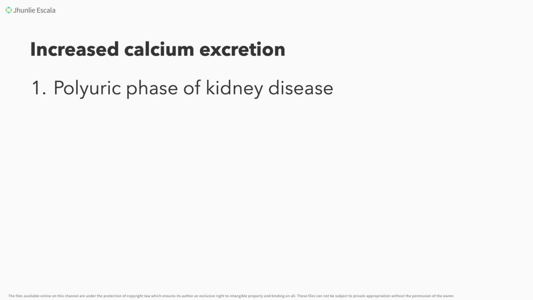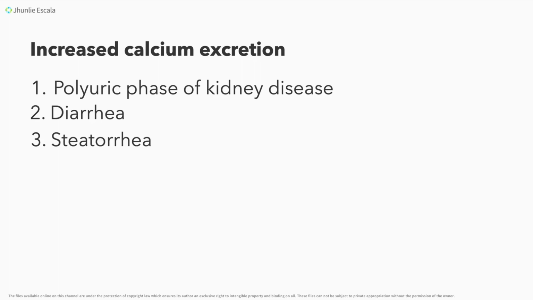So it's the phase wherein masyadong active pa, no, ang ating kidney. So ibig sabihin, kapag you are excreting more and more fluid, you might be excreting also more and more calcium. Okay, another cause is your diarrhea. Again, because your calcium could be excreted both in your kidneys and the GI.